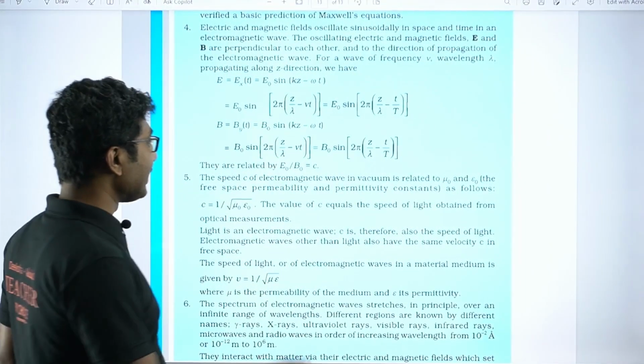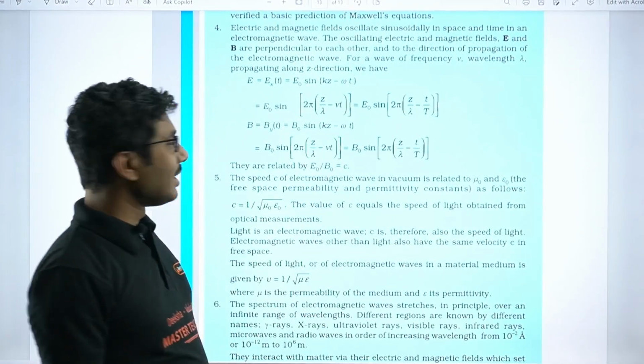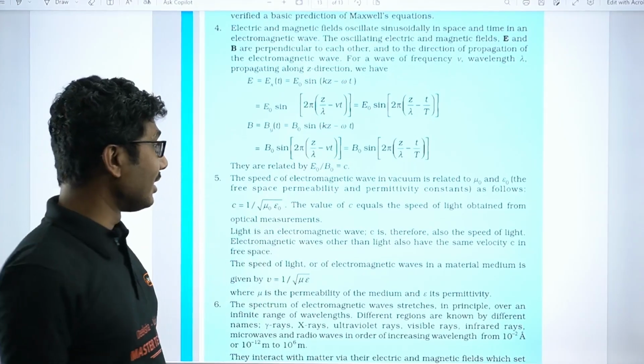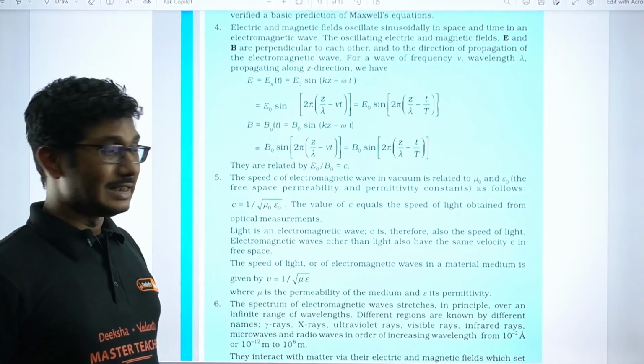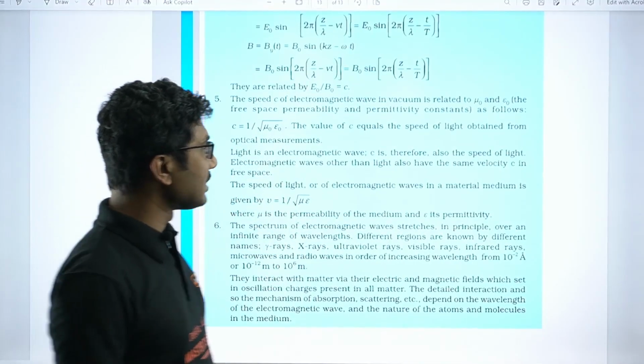You can see that E naught by B naught is equal to C. In the chapter they have given a different formula, and here they have given a different formula. So E naught by B naught is equal to C. That was the formula that you have to remember. These are all the important formulas given in the summary.